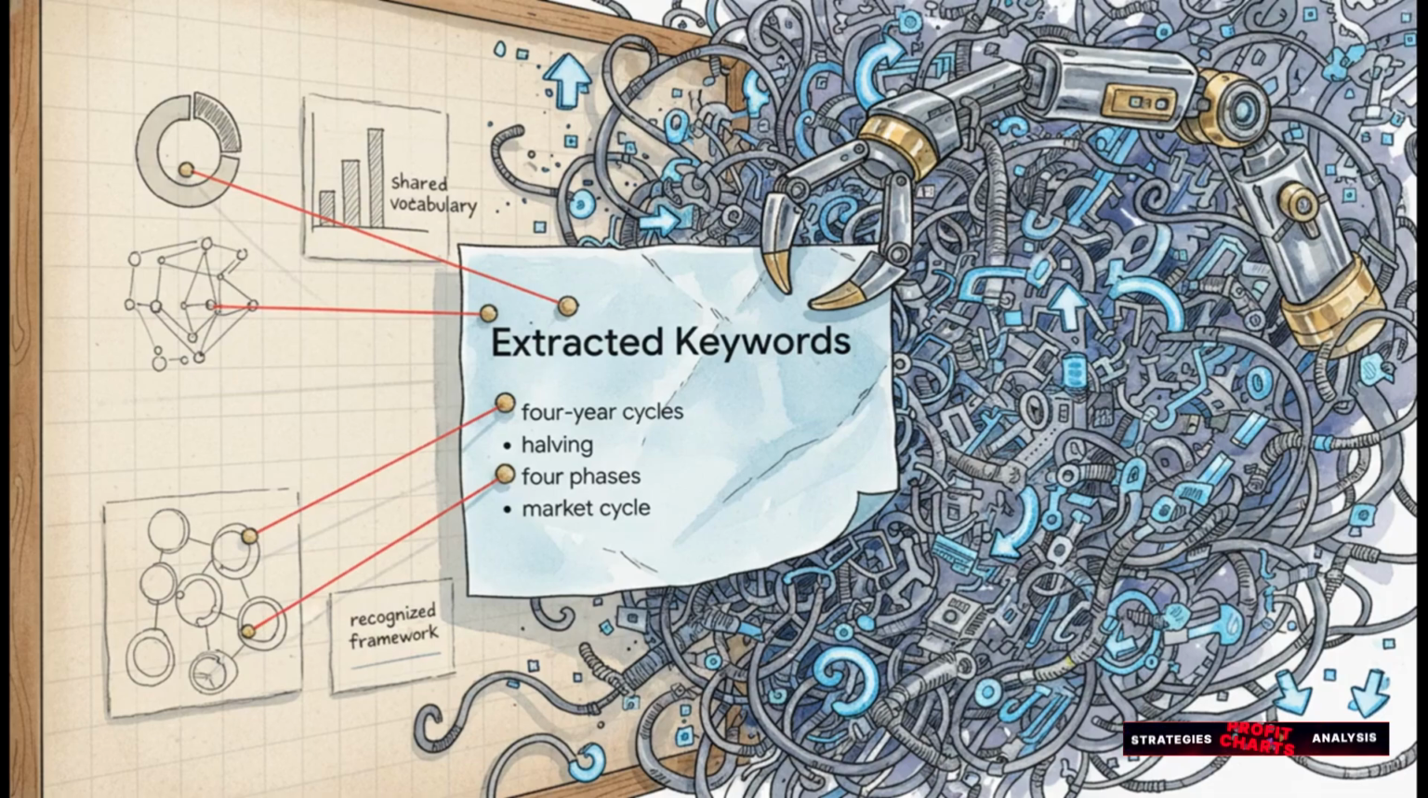Look at these exact keywords pulled straight from the links: 4-year cycles, halving, 4 phases, market cycle. Guys, these are absolutely not just random buzzwords. This shared, incredibly specific vocabulary among financial giants is a massive clue. It tells us there's a highly structured, widely accepted framework for how Bitcoin's price behaves over time. Let's break down what these isolated little clues are actually trying to tell us.